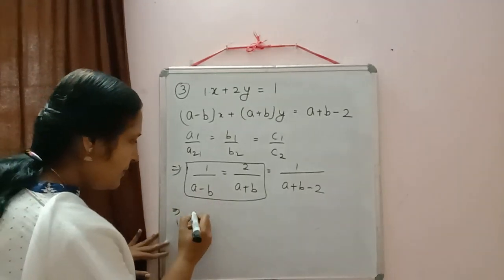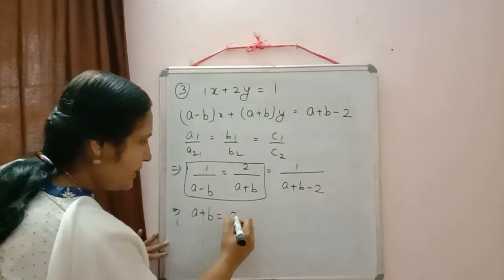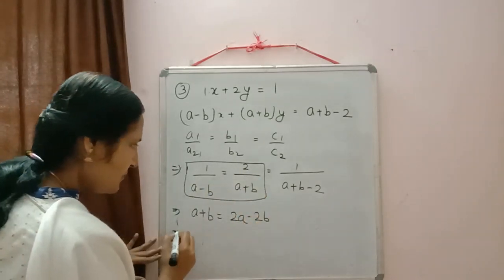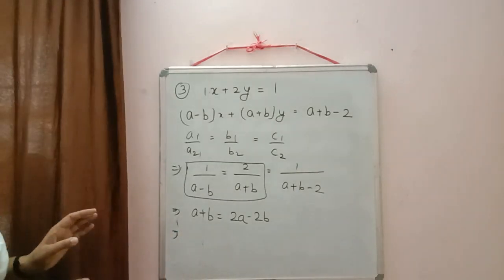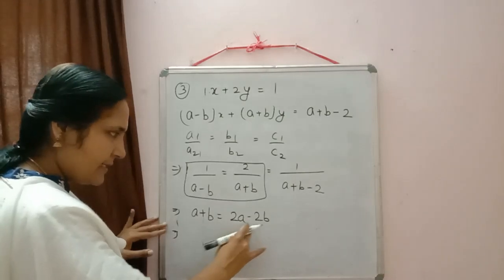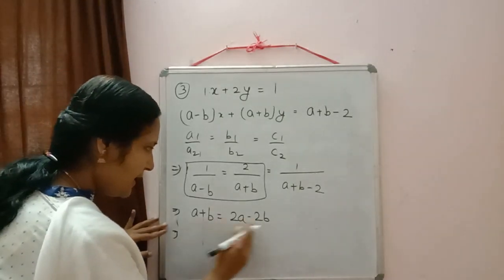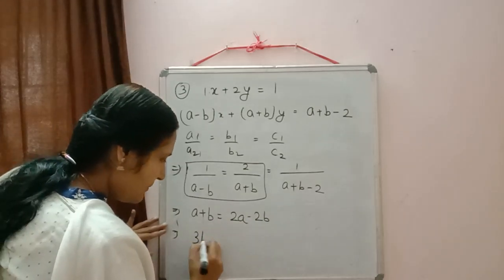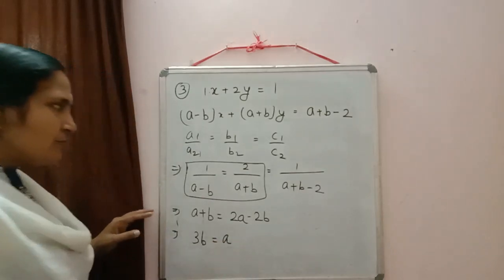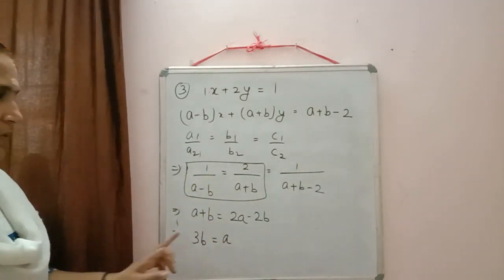So a plus b is equal to 2 into a, that is 2a, and 2 into minus b, that is minus 2b. Now the expression containing a we can shift to one side. So this a I shift to the right hand side, and minus 2b to the left hand side. We will get b plus 2b, that is 3b, is equal to 2a minus a. So when equated first and second, we are getting a is equal to 3b.